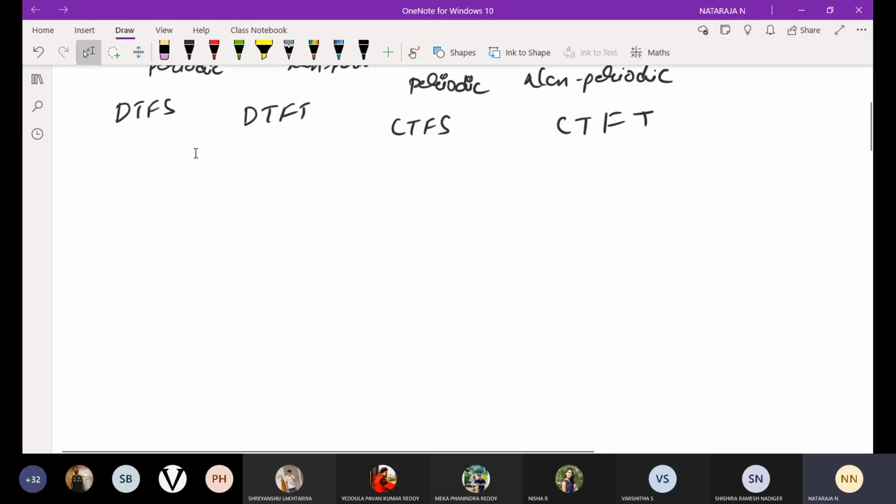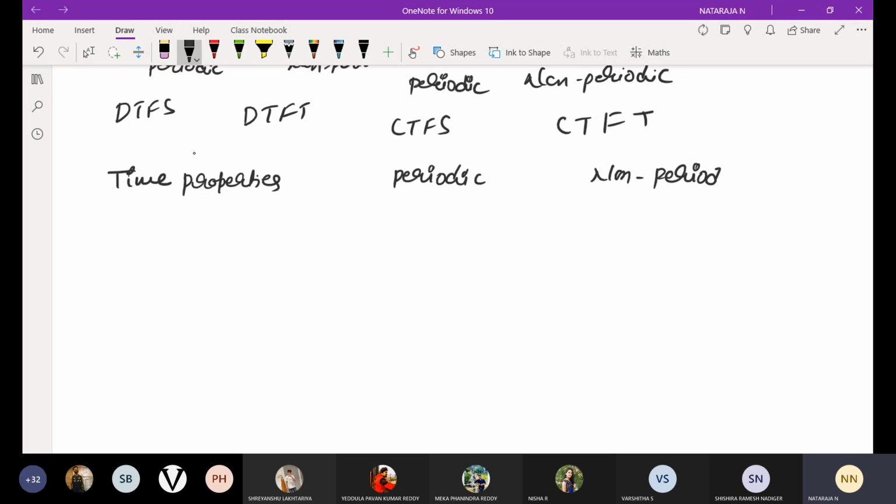Okay, next we'll take a table. The first column is time properties. Next column is periodic. Another one is non-periodic. If the time property is continuous time, the periodic case is the Fourier series and the non-periodic case is the Fourier transform. We can take these as CTFS and CTFT.